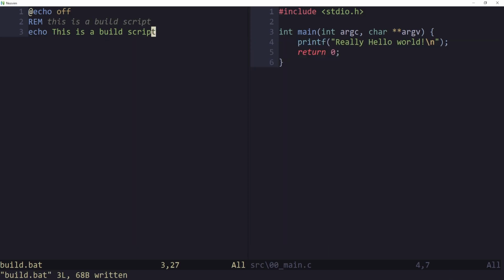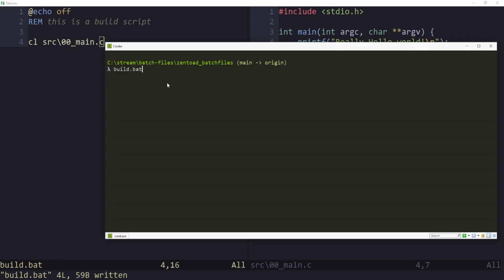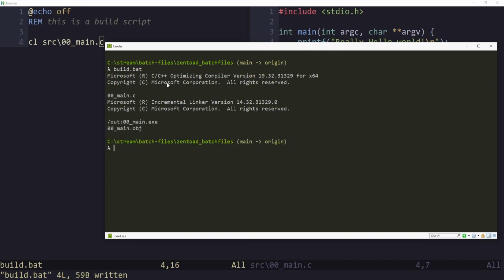And there we go. We've turned off stuff we don't want to spit out, and we know echo is kind of like a print line. So CL is the Microsoft compiler, then we pass in the path to the file, which is 00 main.c. Let's go ahead and run the batch file now.